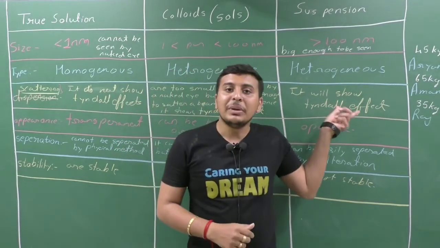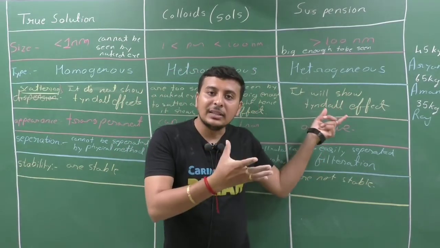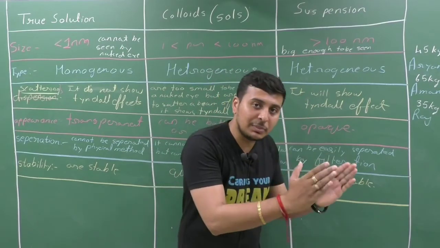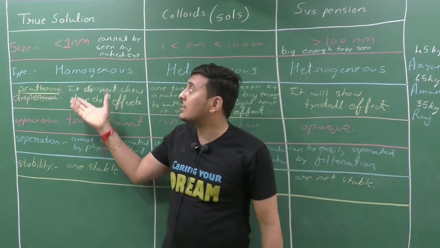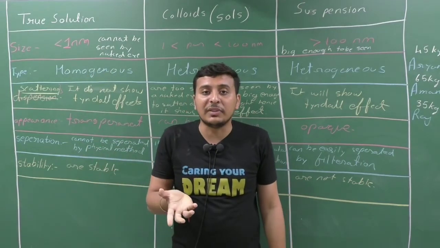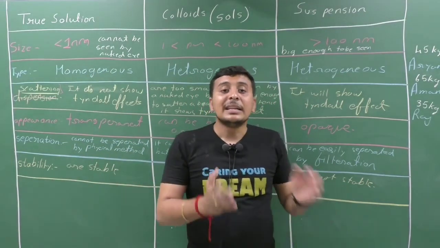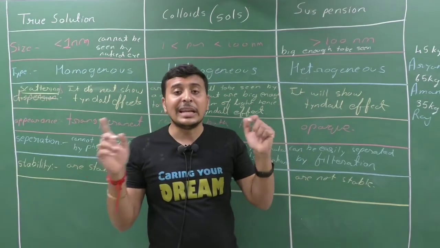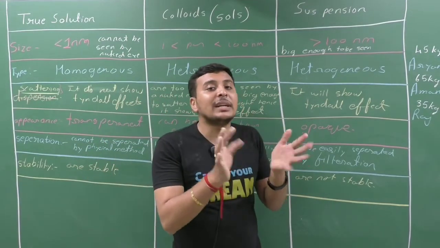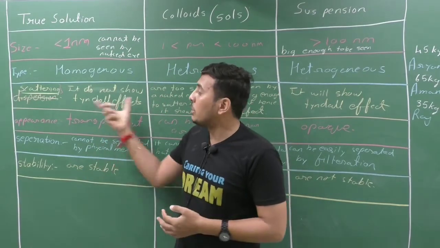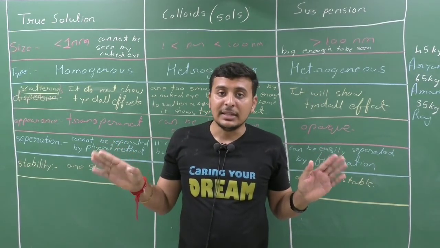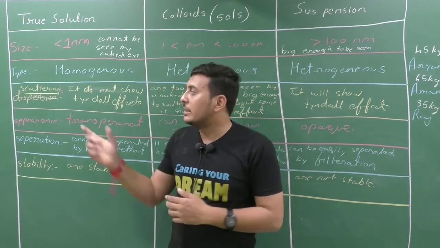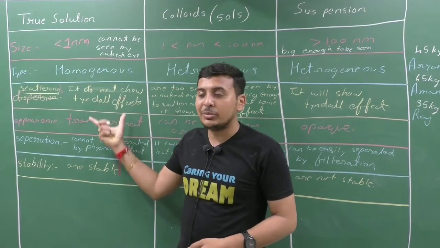The particles are big enough to scatter a beam of light, so the path of light is visible and they show the Tyndall effect. A question can be not only 'which of the following solutions shows the Tyndall effect', but also 'in which of the following solutions is the path of light not visible'. If you have only remembered the Tyndall effect, you will not be able to write the correct answer. So it should be written in detail, the whole sentence, the whole explanation, in points.